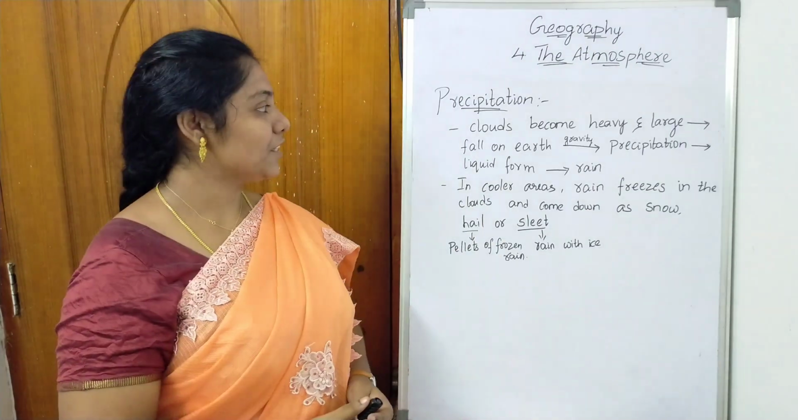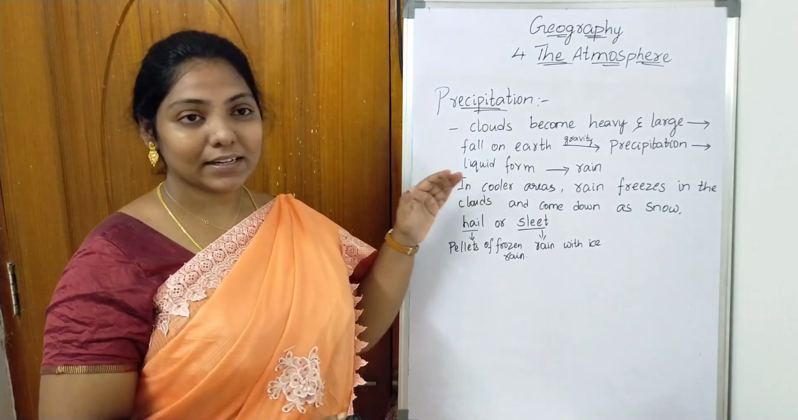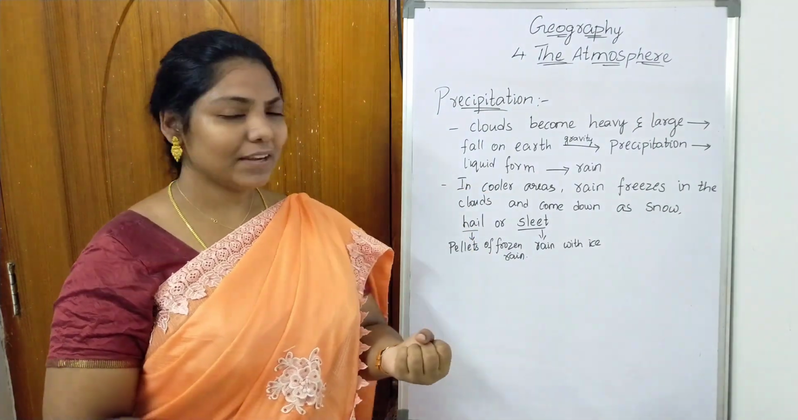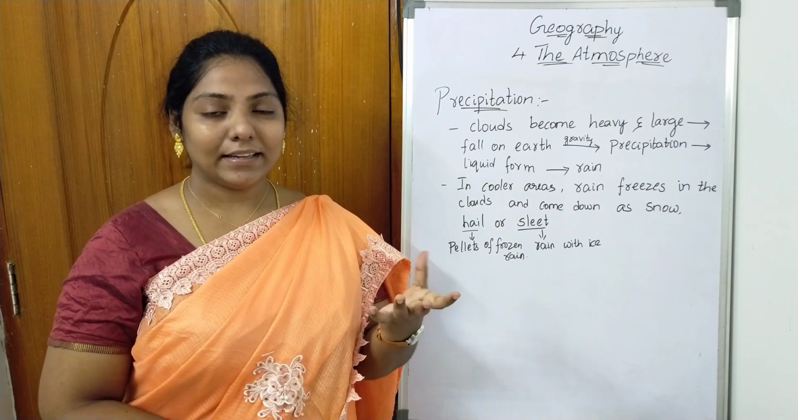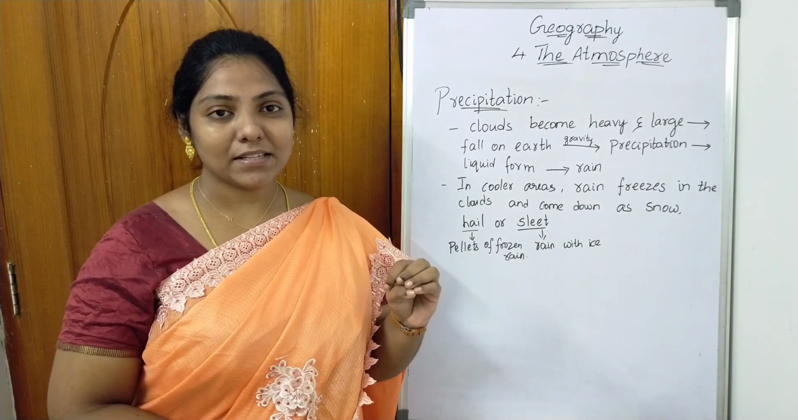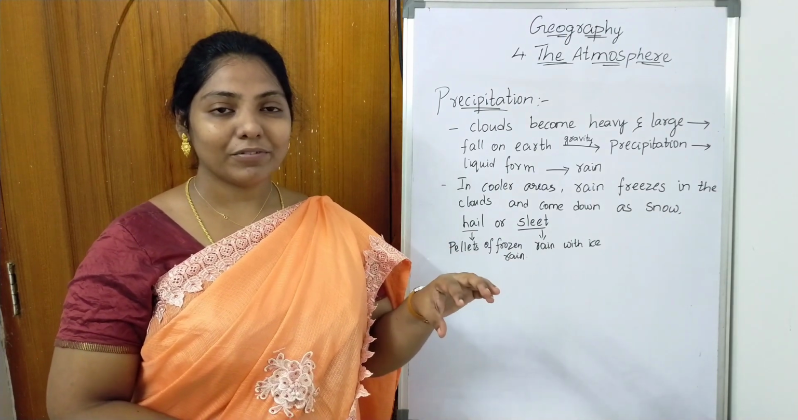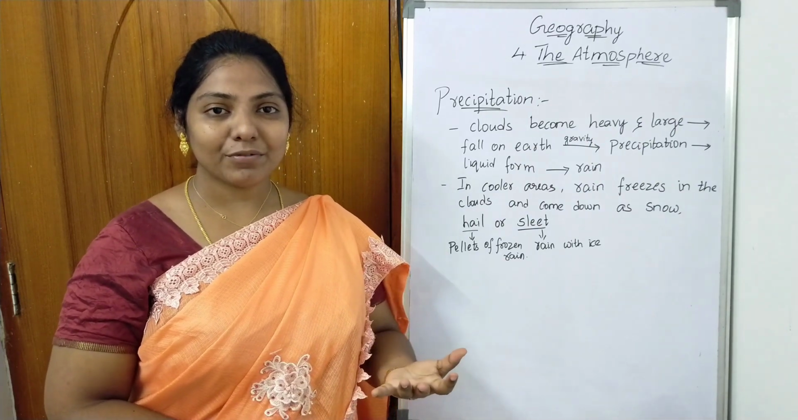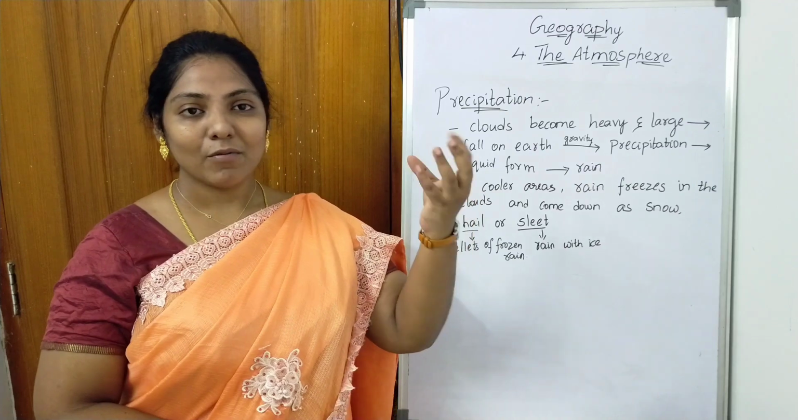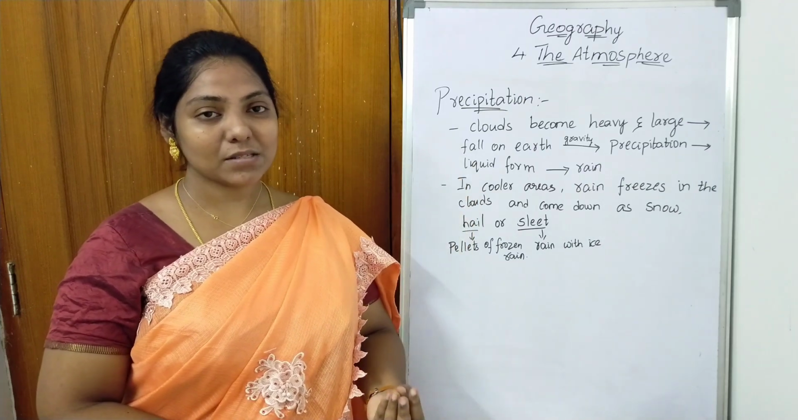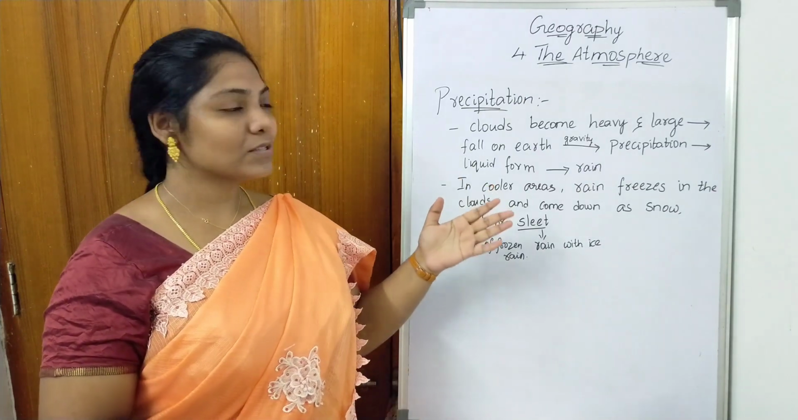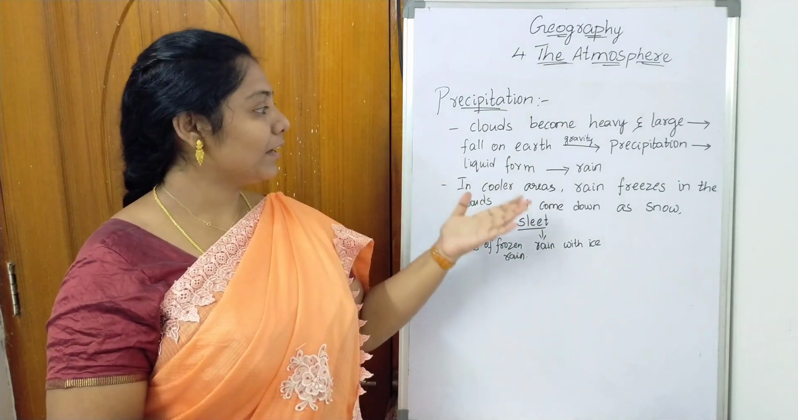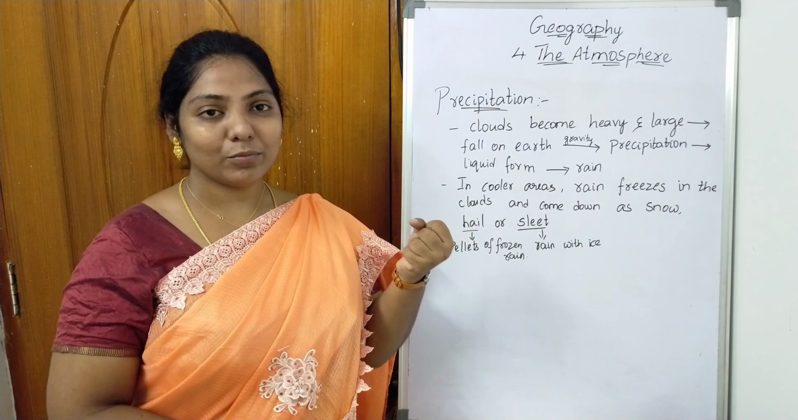Now let us see precipitation. In precipitation, the clouds become heavy and large. If they become heavy and large, what will happen? For example, if we take a sponge and dip it in water, it can absorb some amount of water. And if there is an excess amount of water, what will happen? If we lift it up, water will start oozing from the sponge. In the same way, clouds also act like that. If they become heavy and large, they can't hold more water.